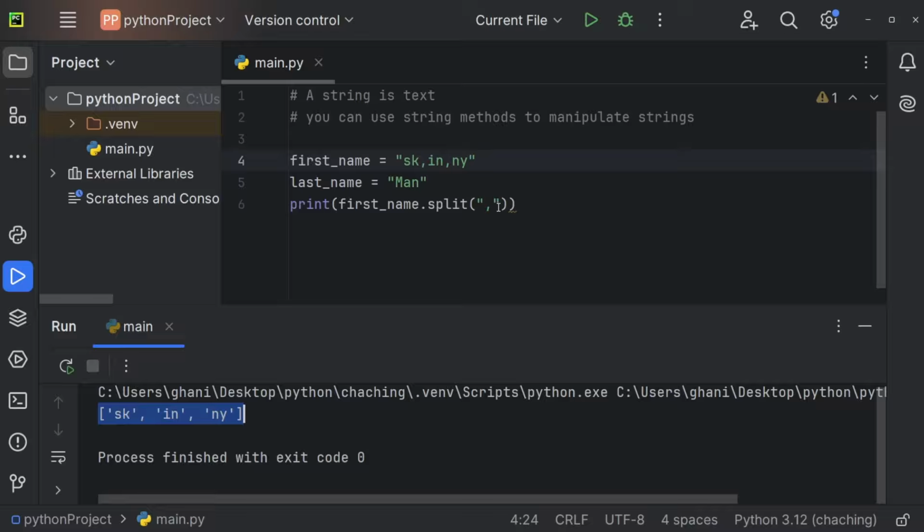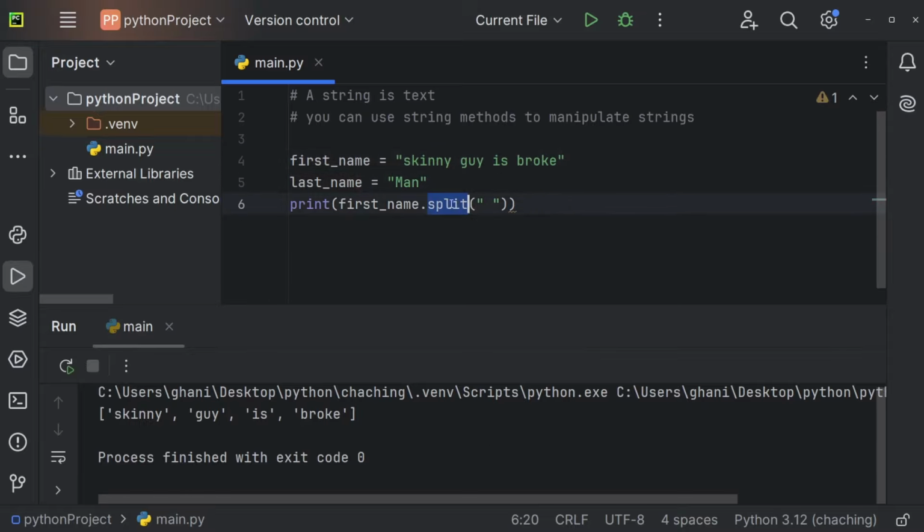Something that you might do a little more often is just use a space to split them, because now you can split different words. So skinny guy is broke, for example. And you can see we're getting skinny, guy, is, and broke.